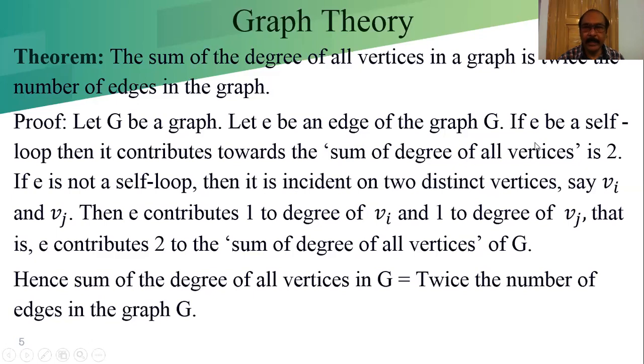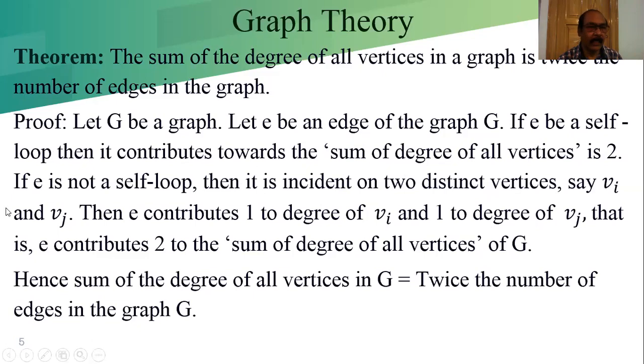Again, if E is not a self loop, then it is incident on 2 distinct vertices. That means for one edge we need 2 distinct vertices if it is not a self loop.